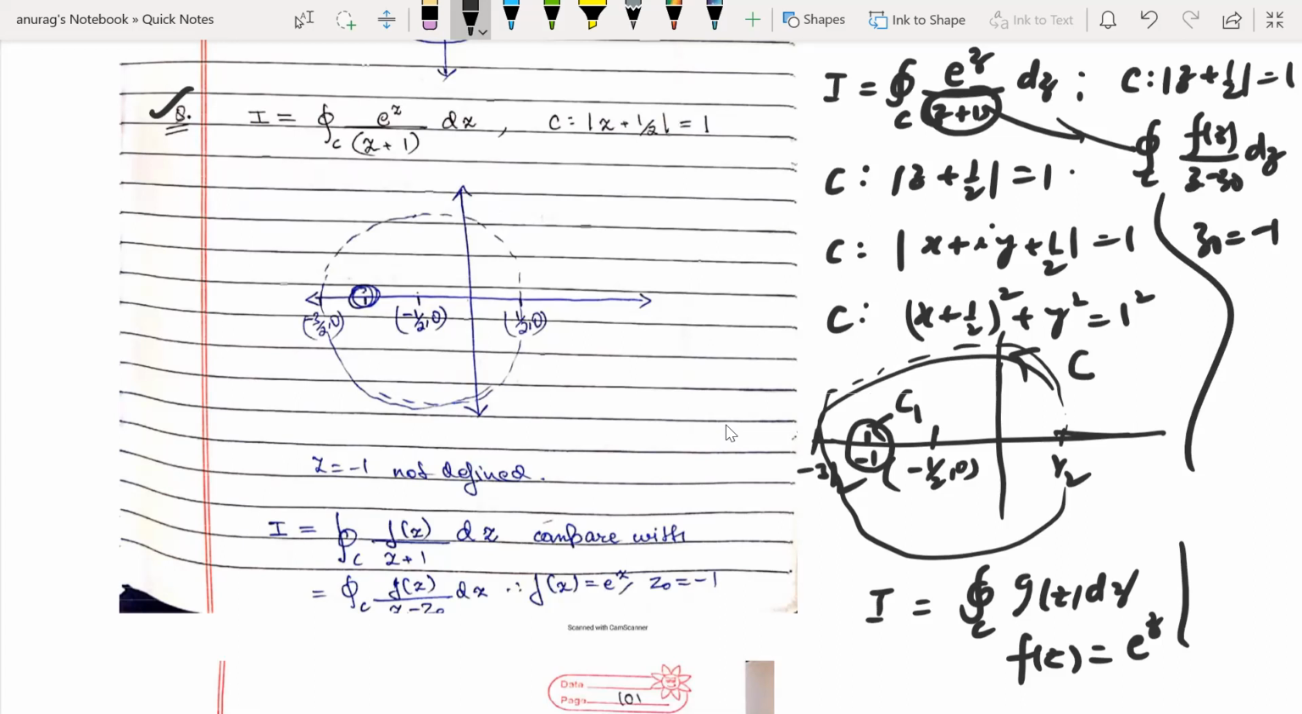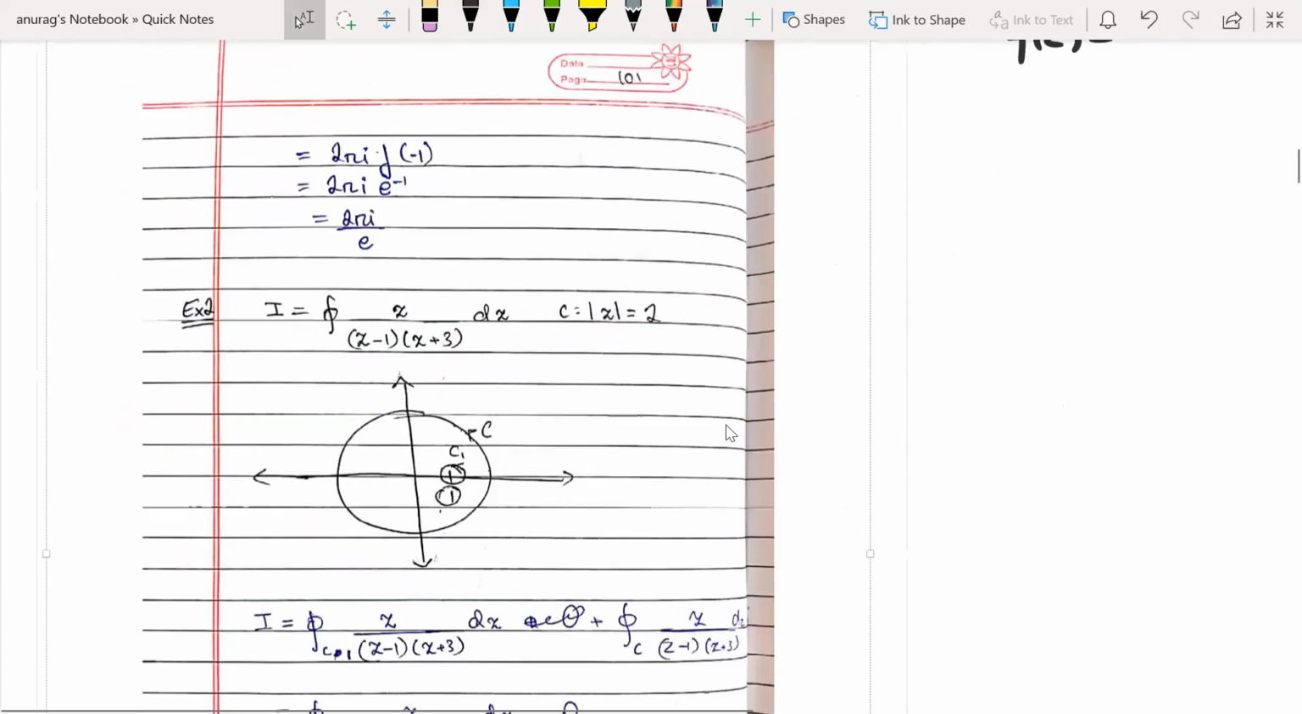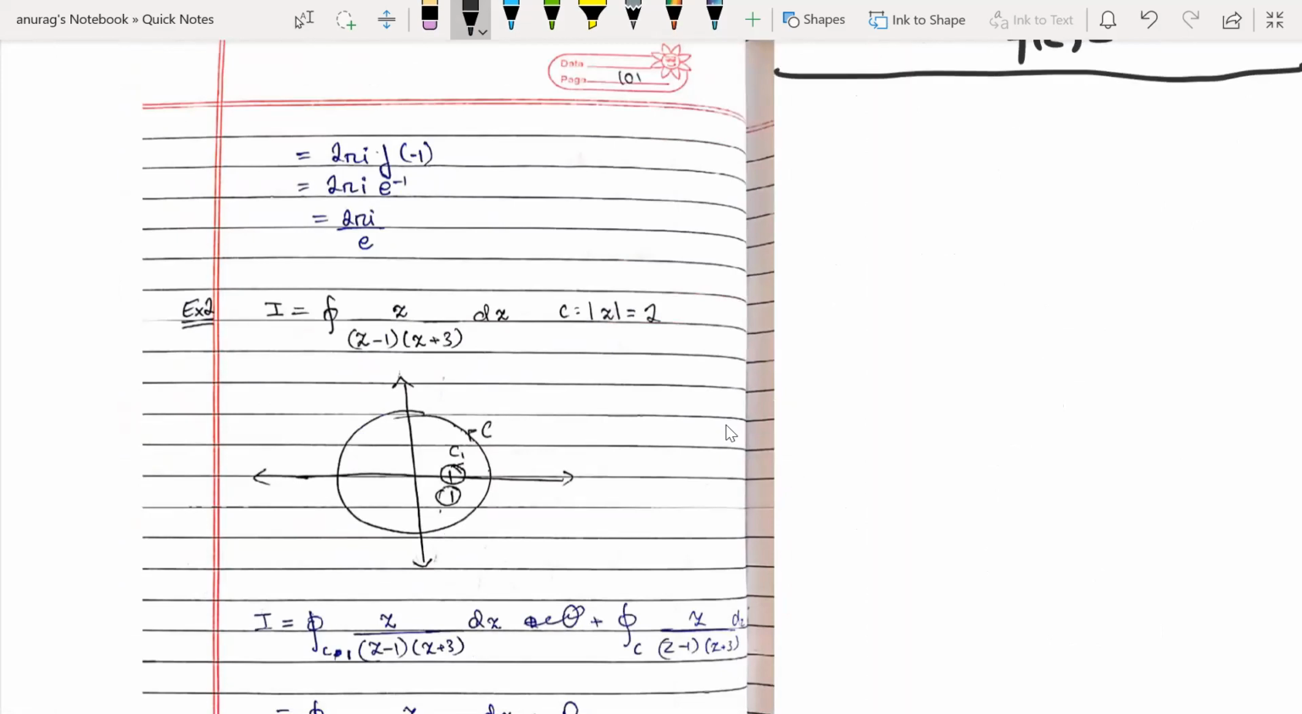So the integration over this curve will be equal to 2 pi i f(z naught). So it will be 2 pi i f at minus 1. f(z) is e to the power z, so f of minus 1 will be e to the power minus 1. So integration will be 2 pi i by e. If it is defined everywhere, then the integration is 0, but at minus 1 this is not defined. So this will be the integration.